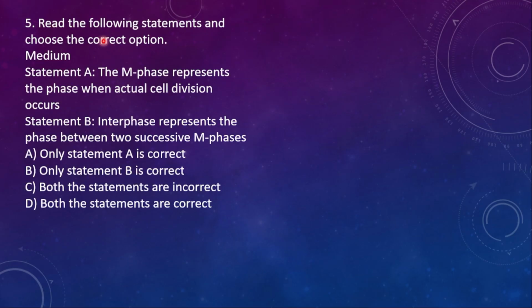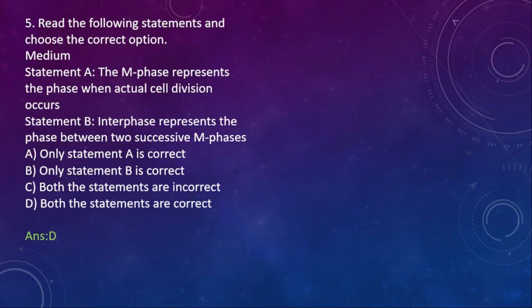Fifth question. Read the following statements and choose the correct option. Statement A, the M phase represents the phase when actual cell division occurs. Statement B, interphase represents the phase between two successive M phases. Yes, they both are correct. Both these statements are correct here. So option D is right.